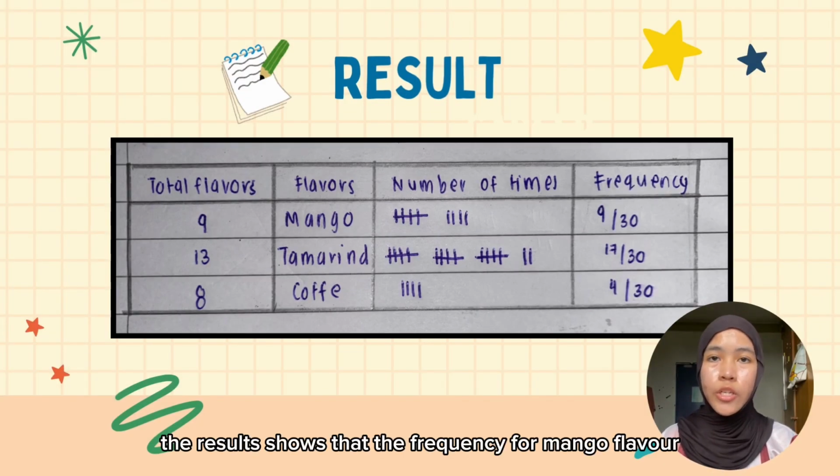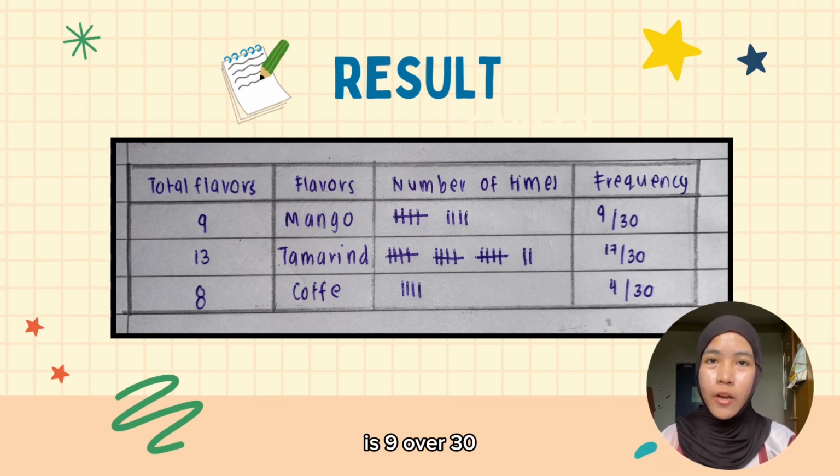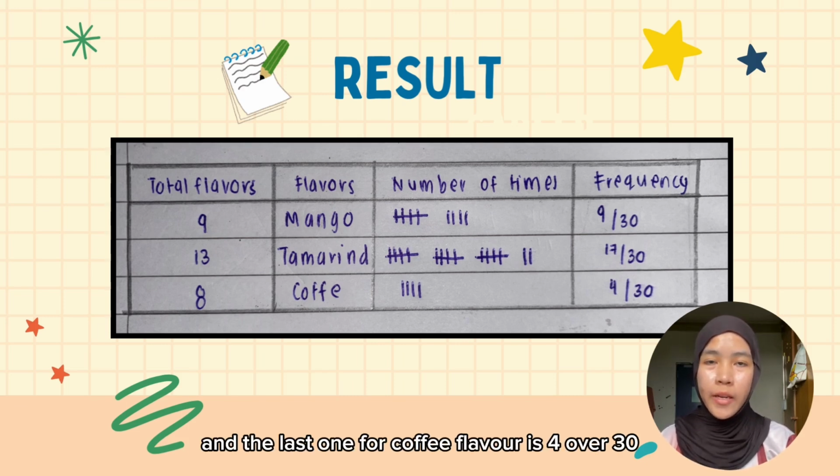The results show that the frequency for mango flavor is 9/30. For tamarind flavor, 17/30, and the last one, for coffee flavor, is 4/30.